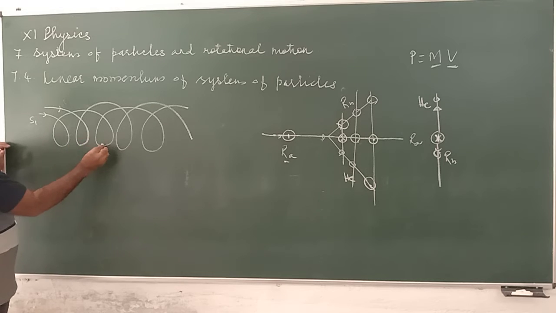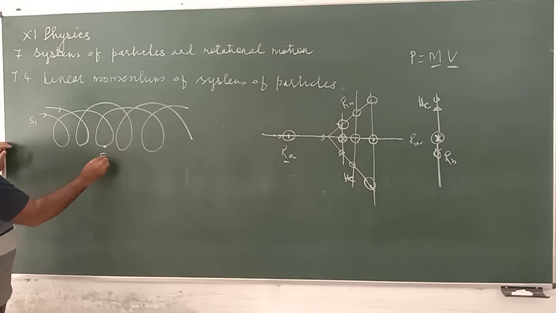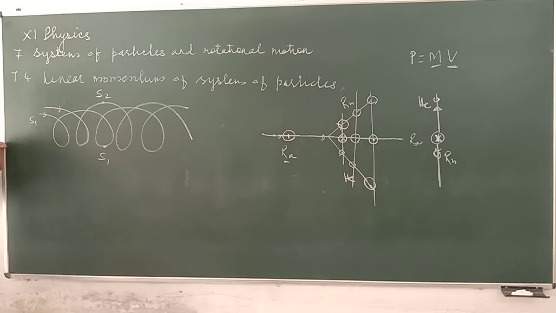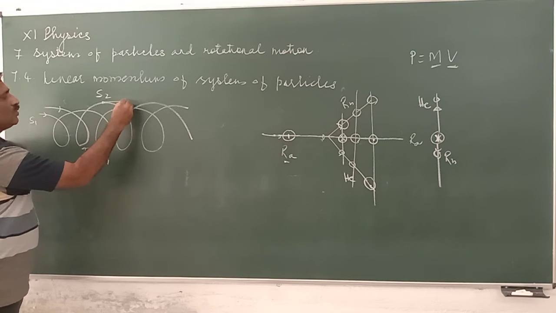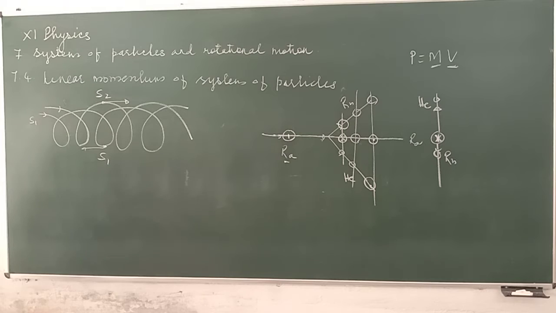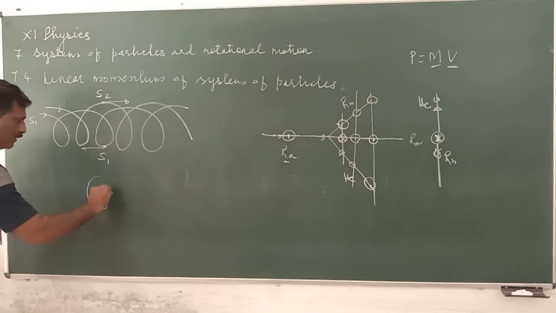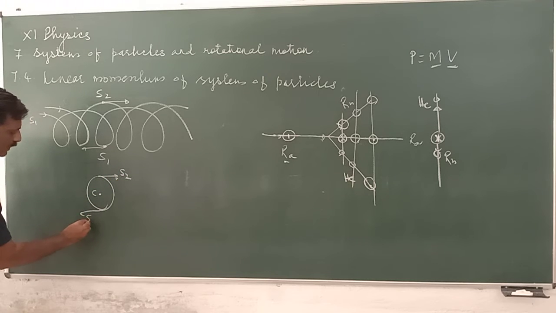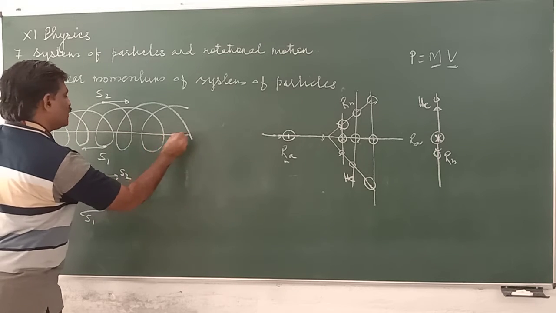Whenever S1 is, suppose, here, then S2 remains here. Now S1 is moving in this direction, while S2 is moving in this direction. Thereby they appear as one. Here is the center of mass. S2 is here, S1 is here, but their center of mass remains along the same straight line.